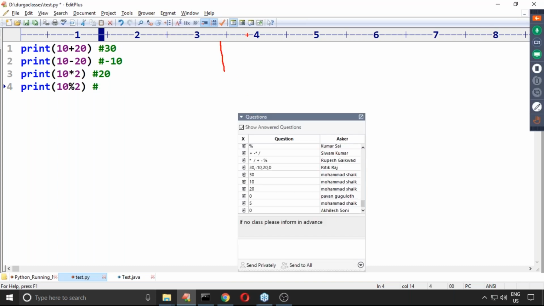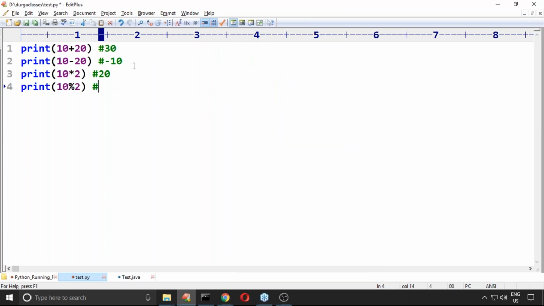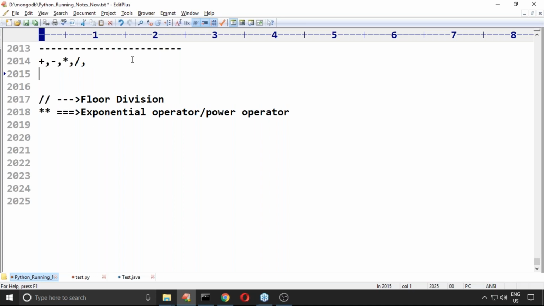If you divide 10 with 2, what is the remainder? Two fives are 10, so the remainder is 0. This percentage is called the modulo operator or remainder operator. Remember this.